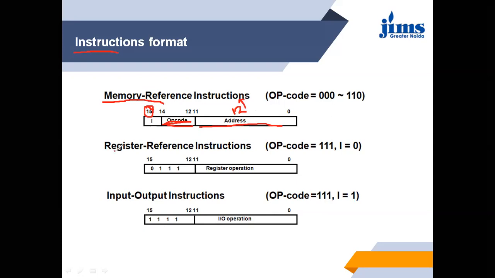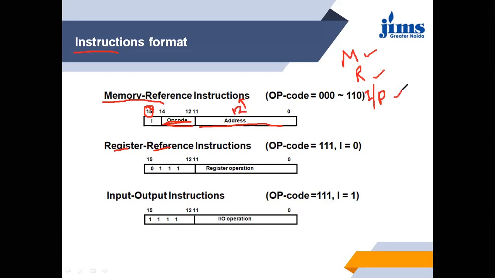Then register reference instructions. Register reference instructions means the instruction is going to reference a register. Instructions can reference either memory, or any register we studied, or input output. So there can be 3 things: either we are going to connect with memory, or with registers, or with input output.